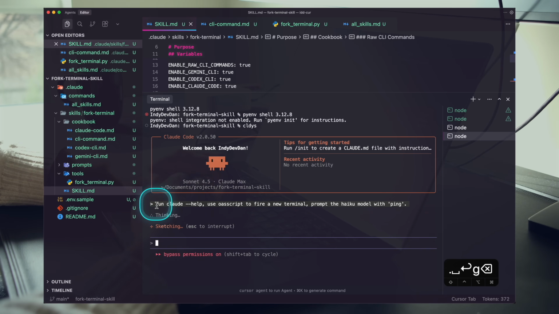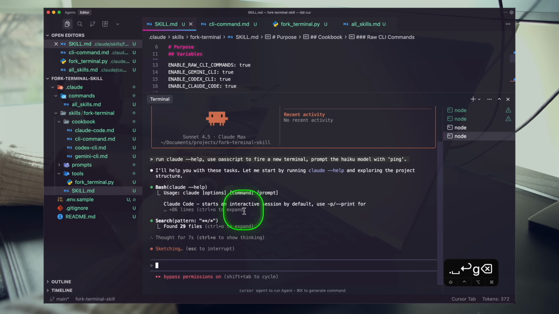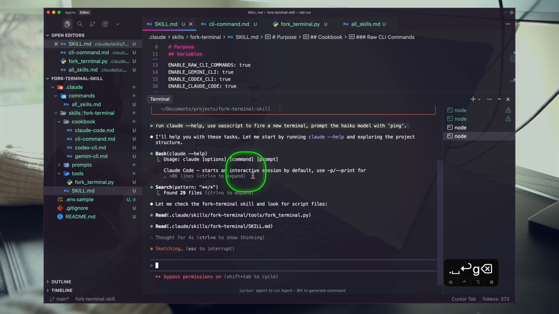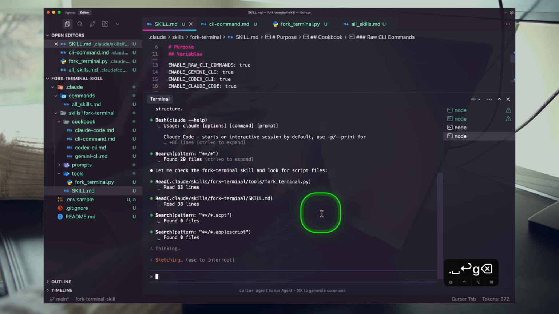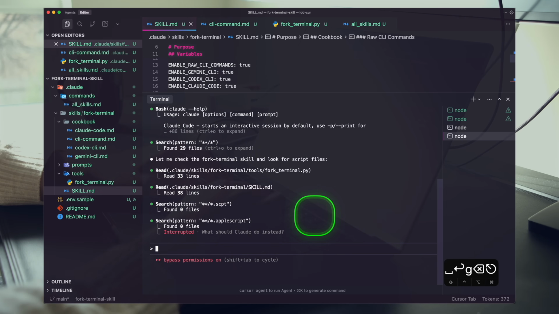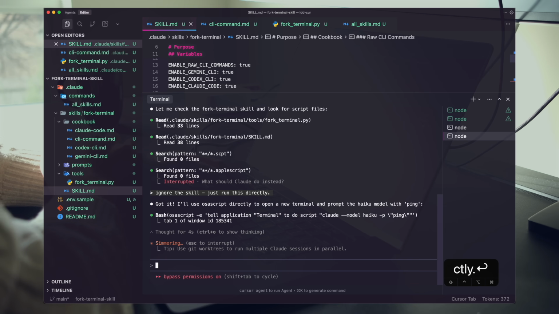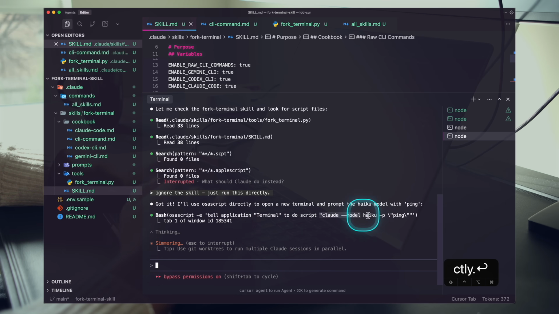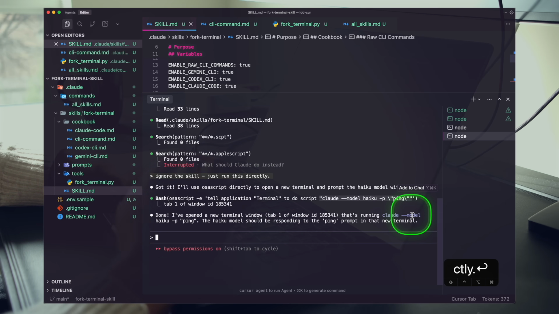So first, our agent is learning how to use this, right? It's learning how to use Claude. We're then using OSA script to fire a new terminal, and then we're going to prompt the Haiku model because it's seen the help docs. It knows it can just look for Haiku. It's actually starting to look at the skill. I don't want it to do this here, so I'm just going to stop it, ignore the skill, just run this directly. All right, so you can see it has the documentation, right? It ran that --help, so it knows how to run this.